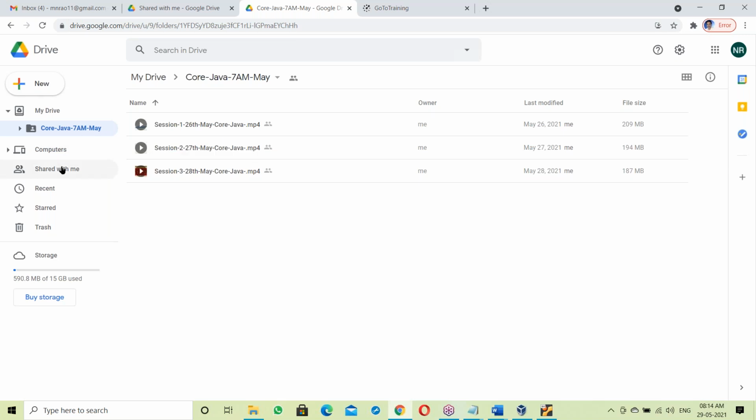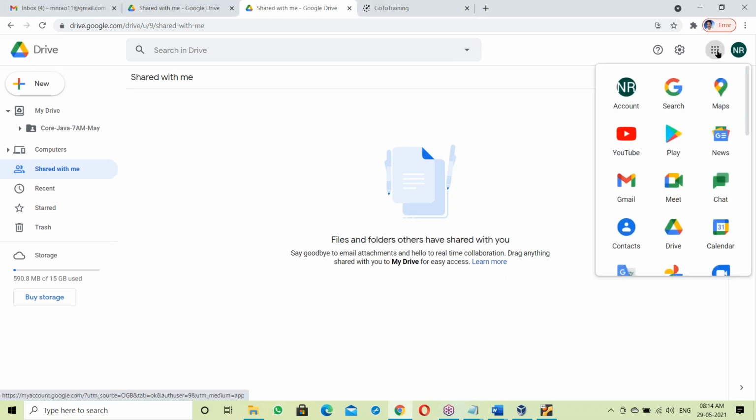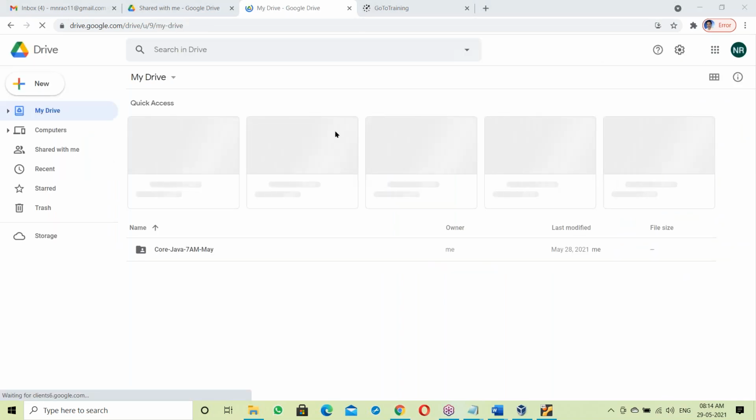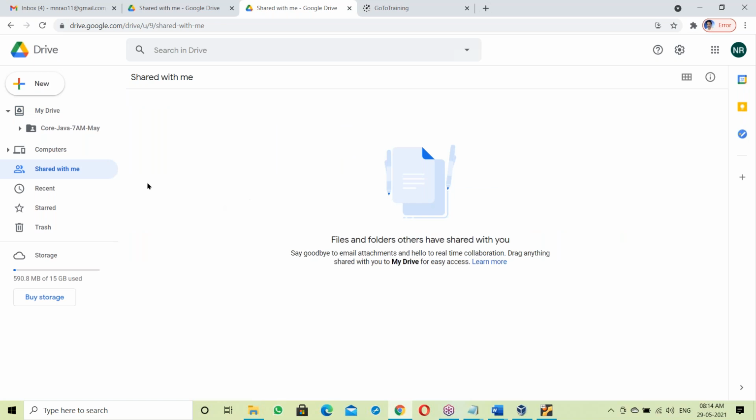Go to "Shared with me." First, log into your Gmail. After logging into Gmail, go to Google Drive. In Google Drive, go to "Shared with me." There you can see all the recordings.